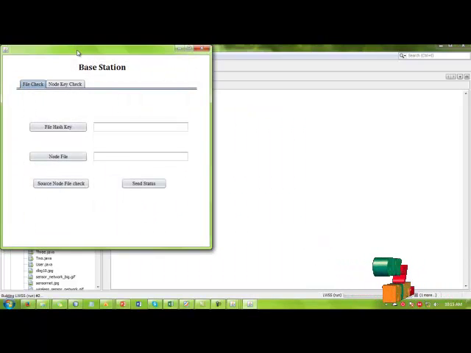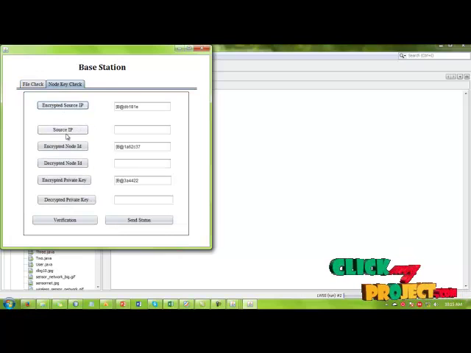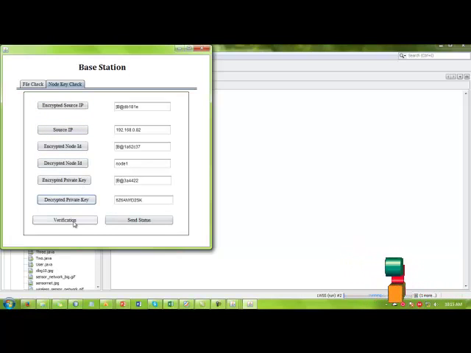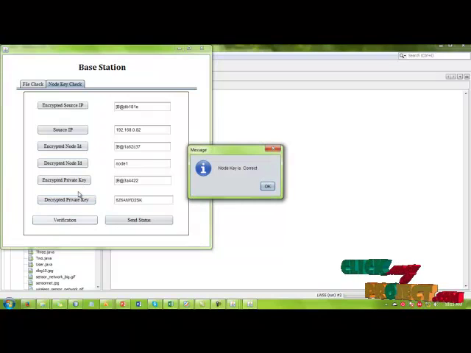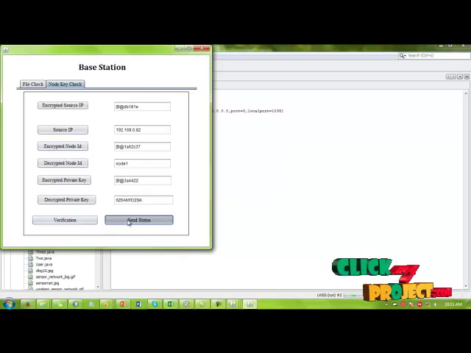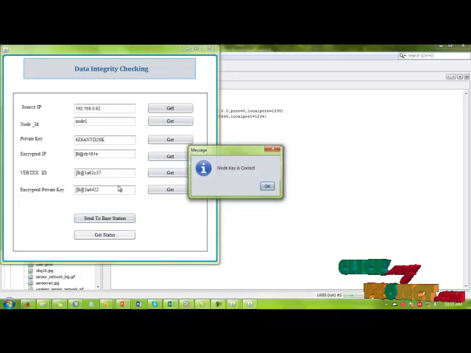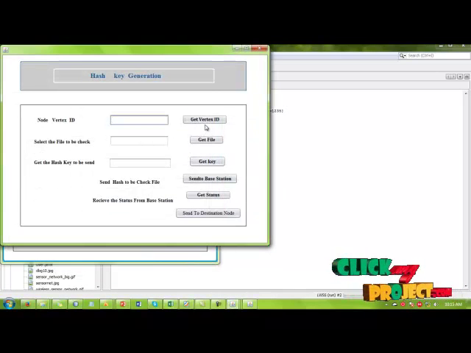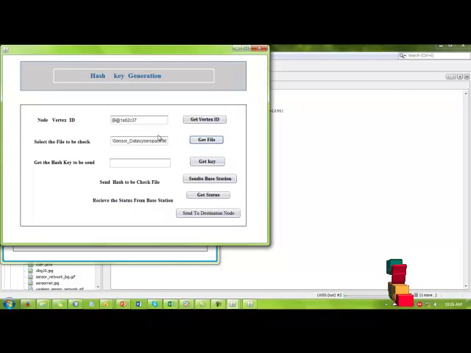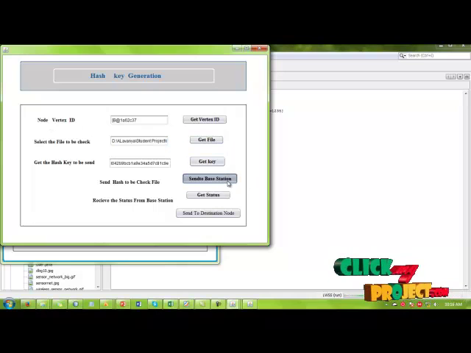After that, click baseserver.java. Here we get the encrypted IP address, encrypted node ID, and the encrypted private key. Then we get the source IP, decrypted. We decrypted everything, verified that the key is correct, and sent the status. Now we get the status. After that, vertex ID, get the file path, get the key. Now send the information to the base station.